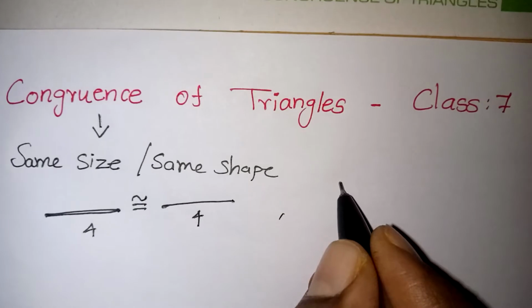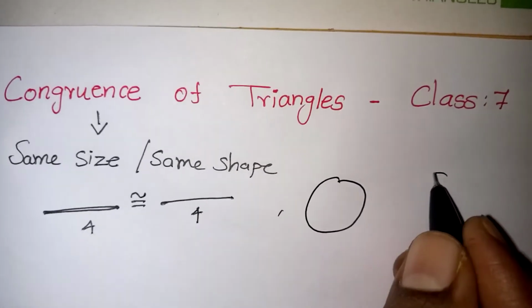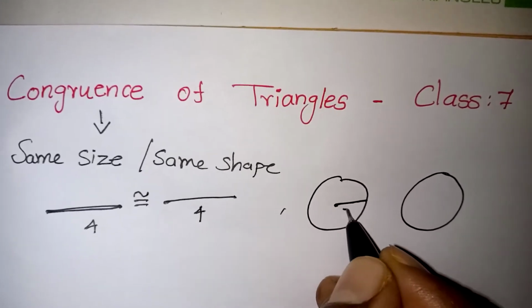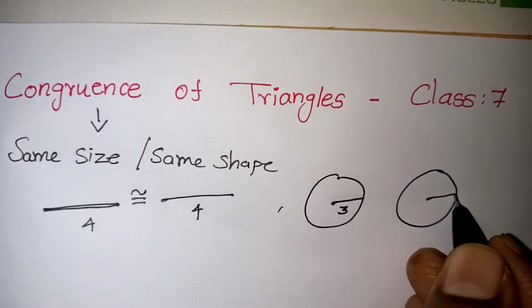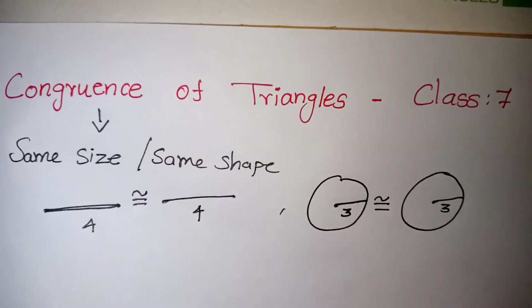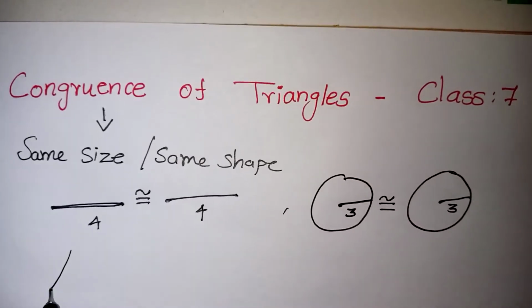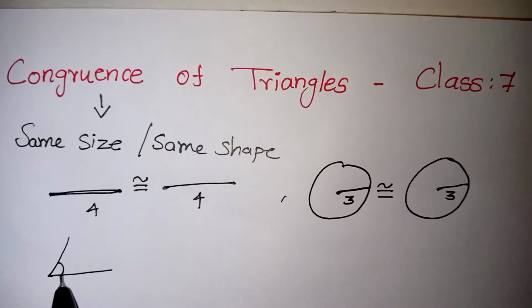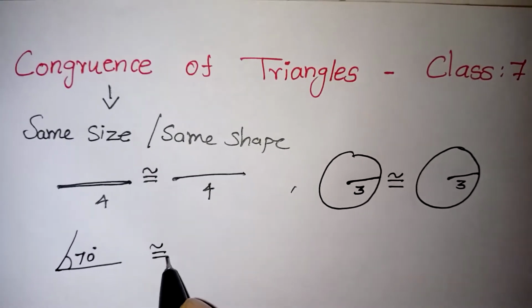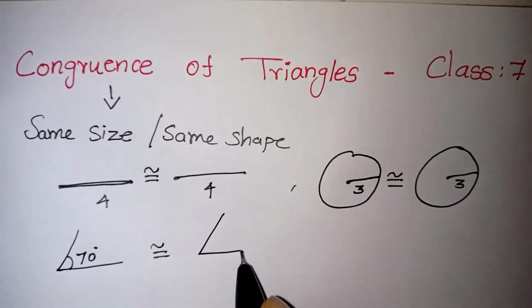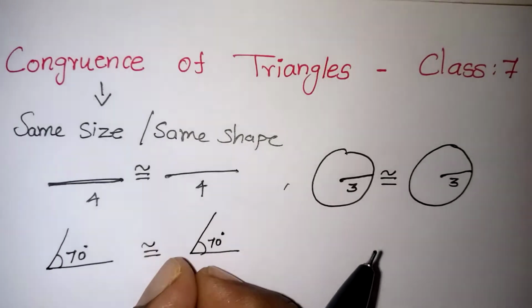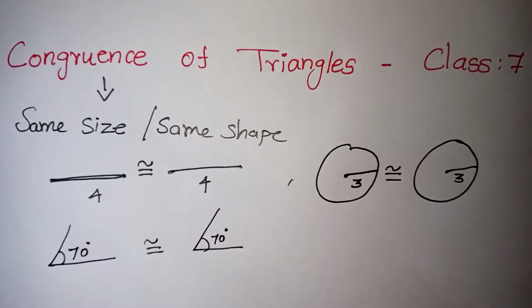Suppose I am considering two circles. Two circles are called congruent circles whenever they have the same radius. Suppose this is 3 centimeter radius and this is also 3 centimeter radius. Then we can say that both the diagrams are congruent. The radius should be the same. Suppose we are taking an angle of 70 degree. Then another congruent angle should also definitely be 70 degree. These two angles are congruent; both measures should be the same. This is about congruency first.